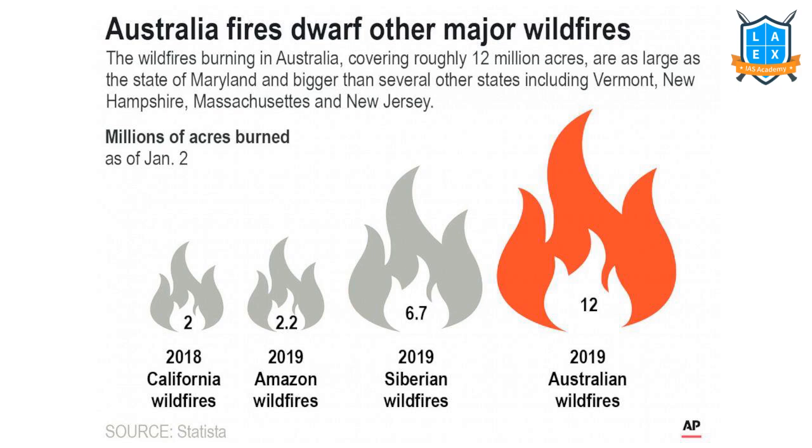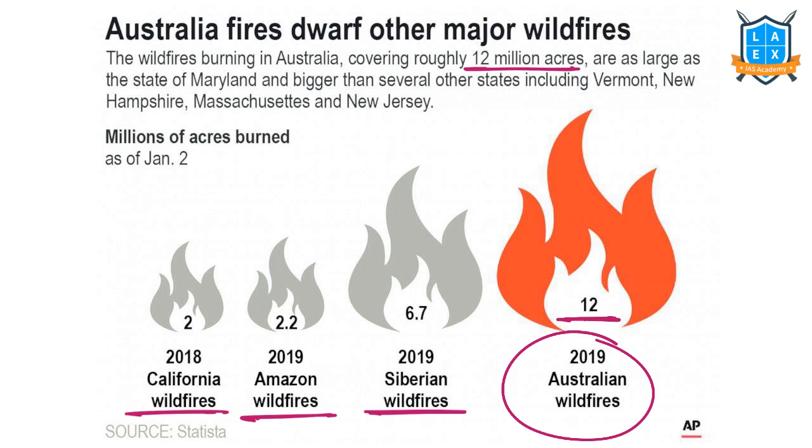The first one is the Australian forest fire. Australian forest fires have burnt 12 million hectares of land. Huge, very huge. Compared to the Siberian wildfires of 2019, Amazon wildfires of 2019, and Californian wildfires of 2018, Australian wildfires are huge. Australian wildfires are also called bushfires. They call their forests the bush. So that's why bushfires, right?